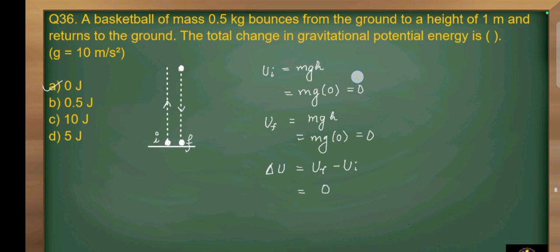Question number 36. A basketball of mass 0.5 kg bounces from ground to height of 1 meter and returns to ground. The total change in gravitational potential energy. Since ball is moving from initial point I and then it moves to final point F and these points are the same. So initial gravitational potential is mgh where height of ball is 0. So initial potential energy will also be 0 and final potential energy is also 0 because here the height is also 0. So the difference of gravitational potential energy is 0. So option A is correct.